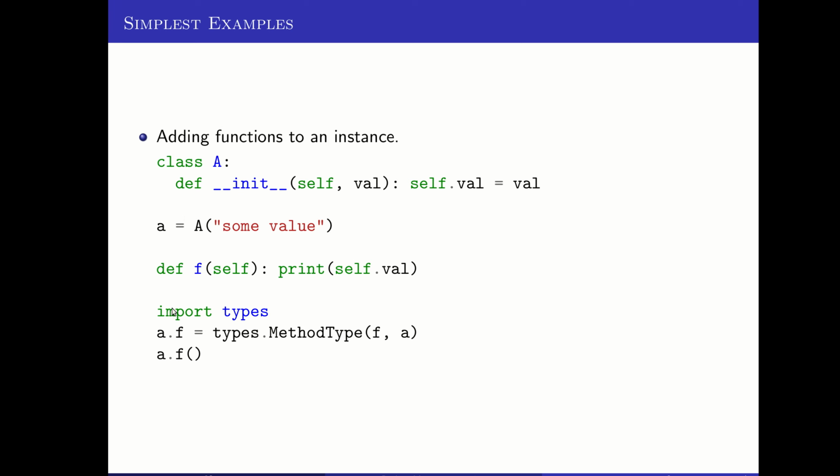So if I want one that's unique and has some new behavior attached to it, I could just attach that behavior to only that one or to only a certain set of them. So if I was writing a game and some player got a new ability or something, I could attach a new function to that player and enable that ability. And that wouldn't enable it for every other object of the player type.